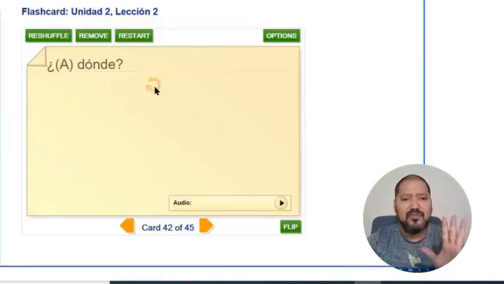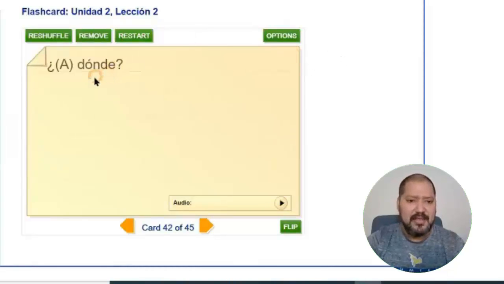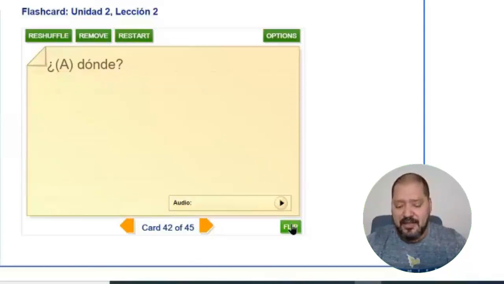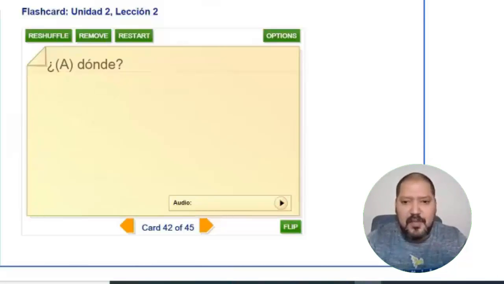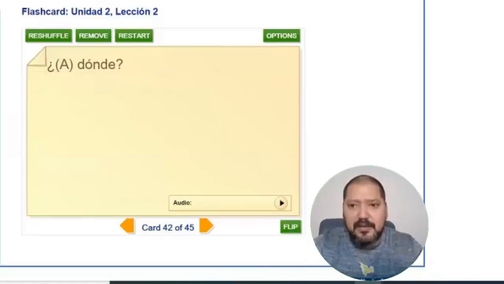Remember, we have two ways of asking related to location, and this is donde and a donde. The difference is this. I'm gonna show you here in my board the difference between one and the other.